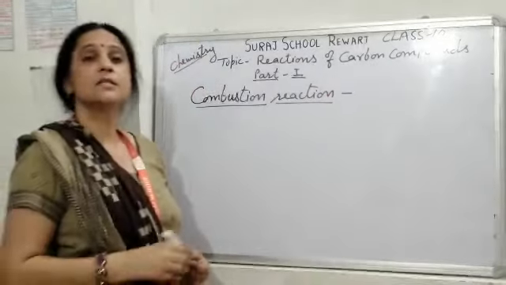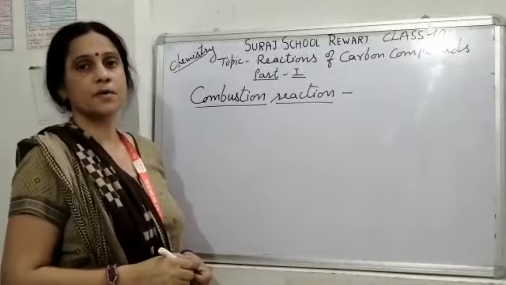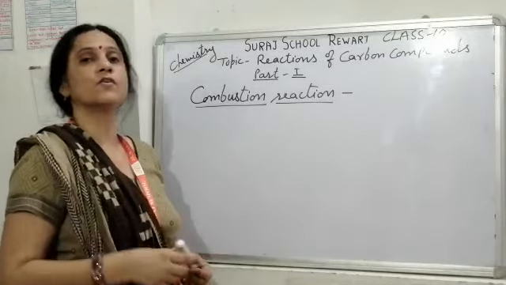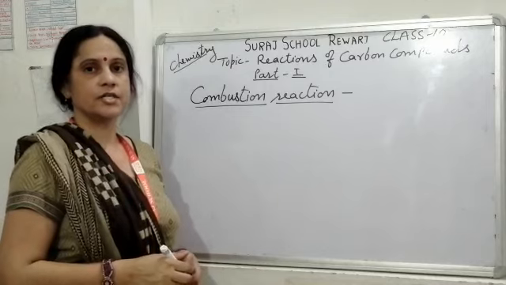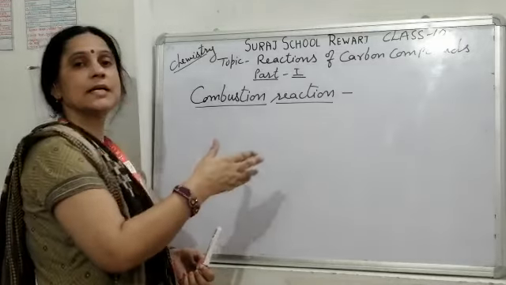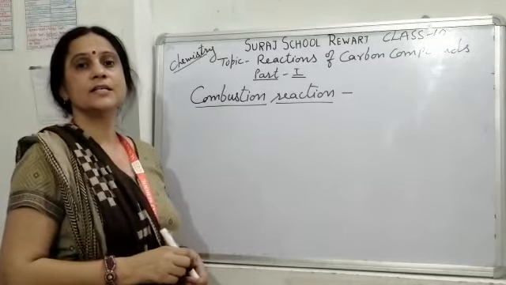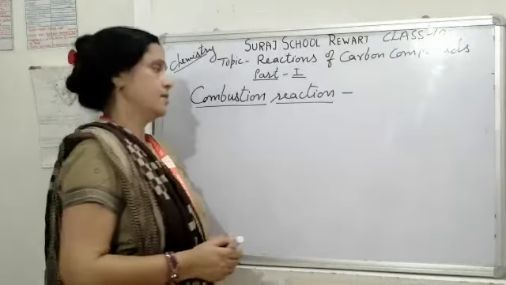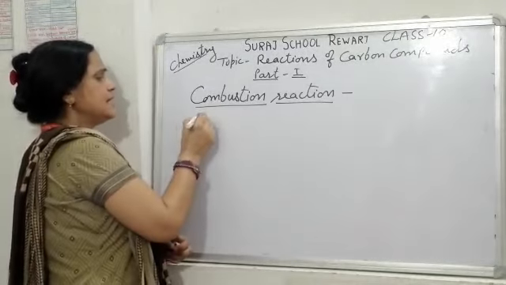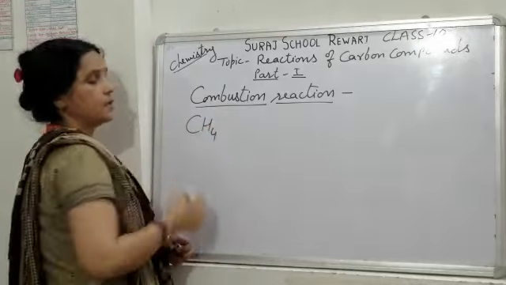Combustion reaction means strong heating of carbon compounds in presence of oxygen, in which carbon dioxide and water vapors are released with heat. Let us see the simplest hydrocarbon, methane.